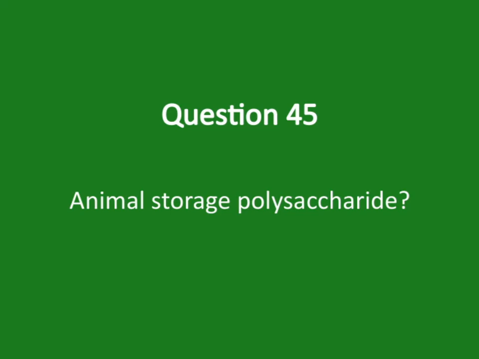So, recognizing the significance of starch helps us better understand how different foods contribute to our health and energy needs. Let's explore the question: what is the animal storage polysaccharide? This is an important concept because it ties into how animals store energy efficiently. The key storage form in animals is glycogen, which is a highly branched polysaccharide. Glycogen is mainly stored in the liver and muscles, serving as a readily available energy reserve. This structure allows for quick mobilization of glucose when the body needs it, especially during physical activity or between meals. Understanding glycogen helps us see how animals maintain energy balance and respond to metabolic demands. So, in summary, glycogen is the animal storage polysaccharide that plays a crucial role in energy management.